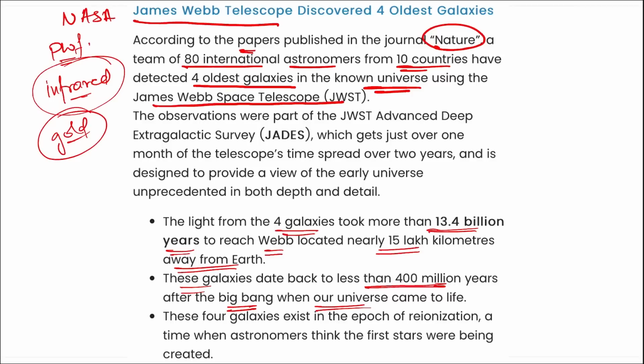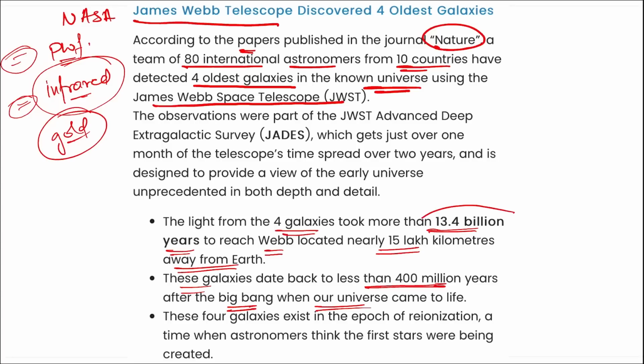We have not actually studied them. It is just the light that originated from these galaxies that has reached Earth, and it was captured by James Webb Space Telescope with the help of infrared rays, and they developed an image for our researchers so that they can study further about these galaxies.